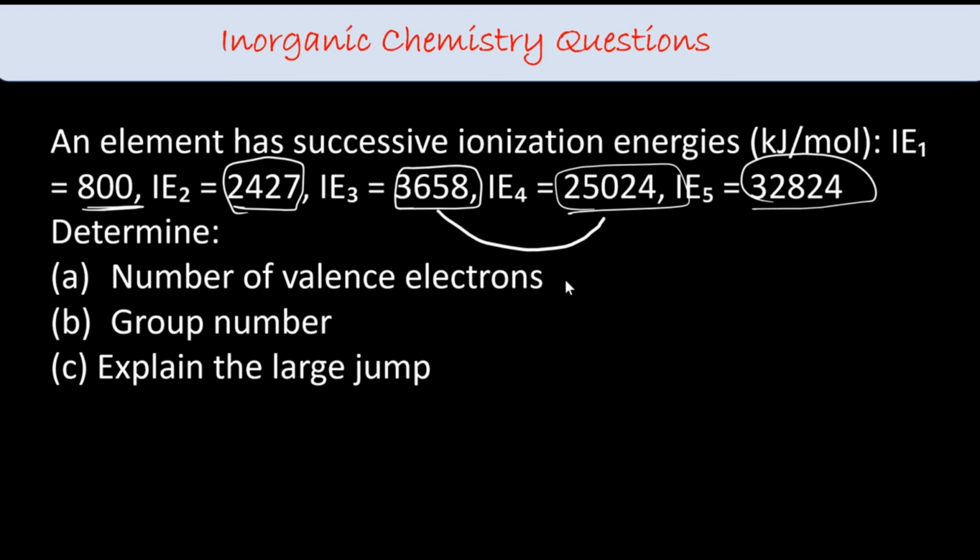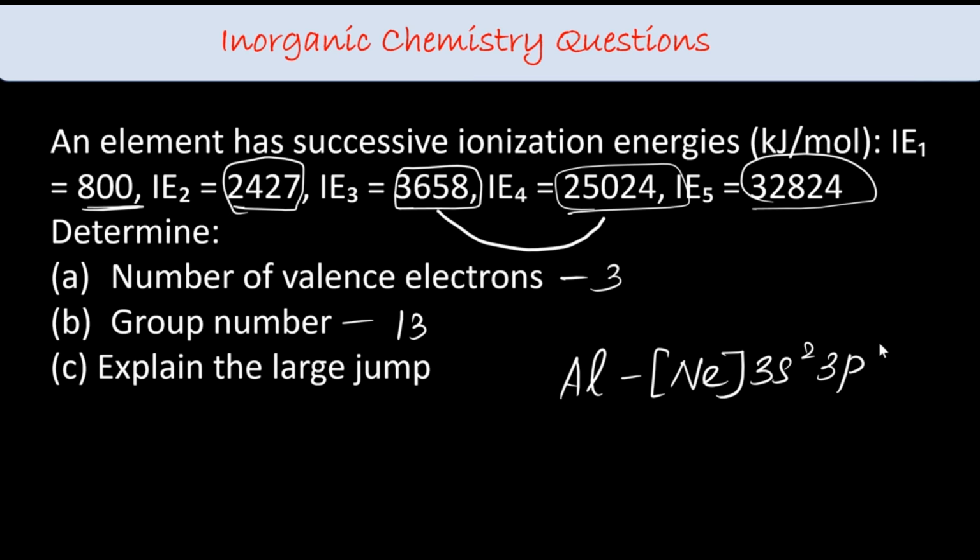So the number of valence electrons here is 3, so the group number is 13, right? And the large jump is because of crossing the noble gas configuration. So what we can suggest is that this is aluminium, with neon configuration, and after that I have 3s2 3p1. So removing these is easy, but removing from neon makes it 25,000 something.